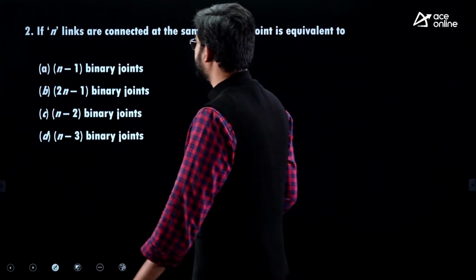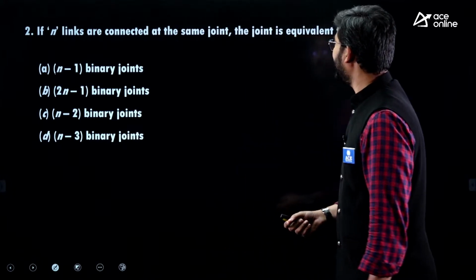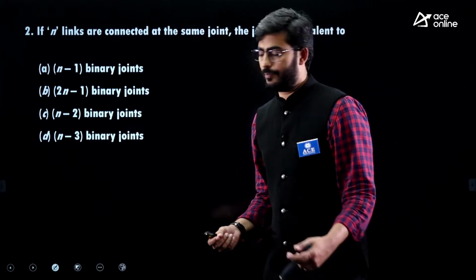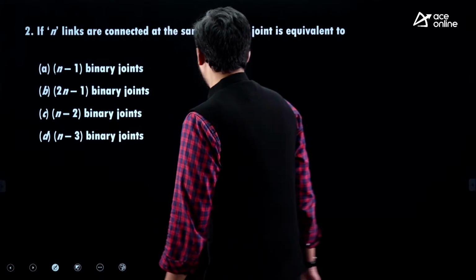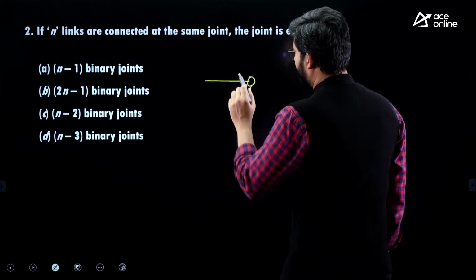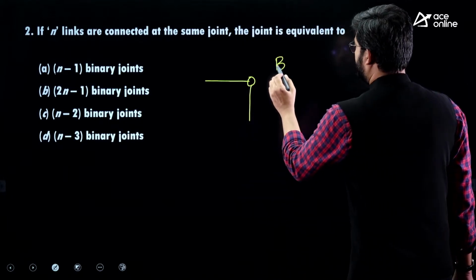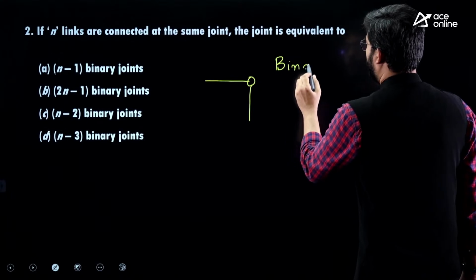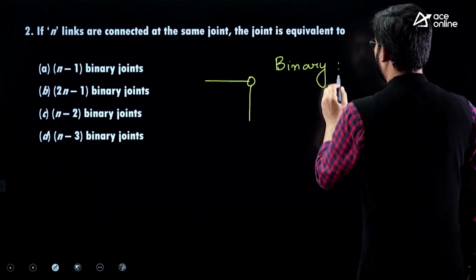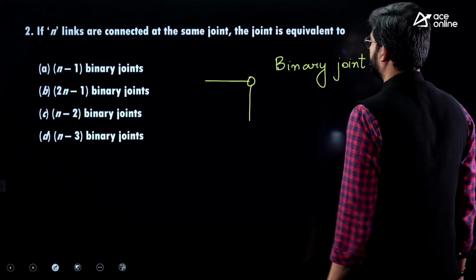If n number of links are connected at the same joint, the joint is equivalent to... Now guys, if we are connecting links at a node or at a point, and we see two links connected, we call it a binary joint.